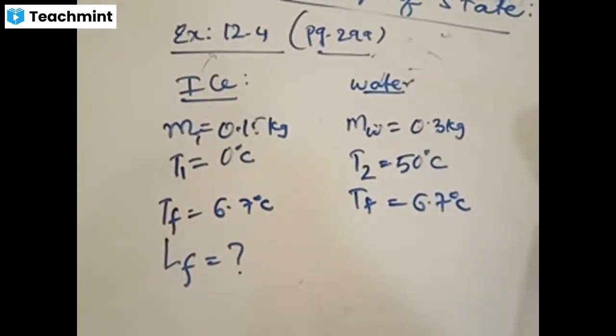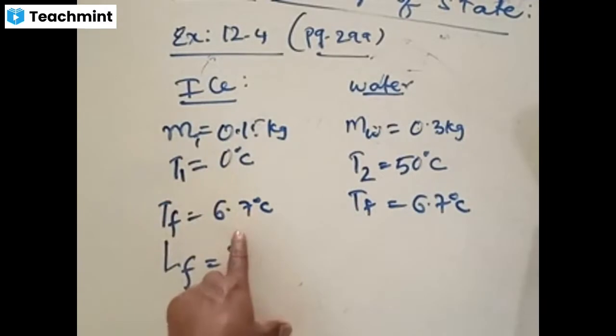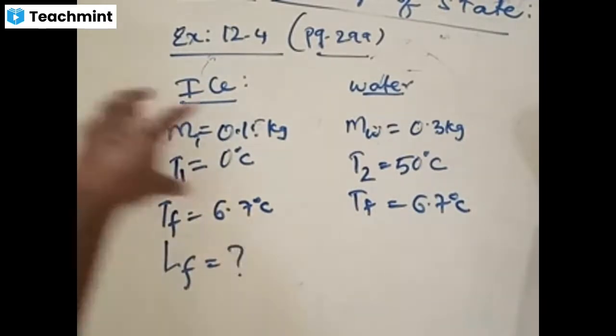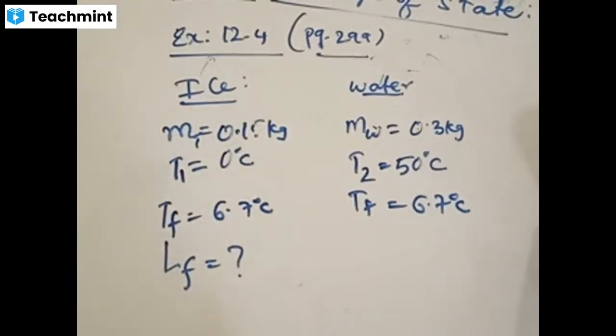The least is -1, -2, -3, but the maximum possible value is going to be 0 only. Anything more than 0 is no longer ice. Maximum possible value is 0 only.